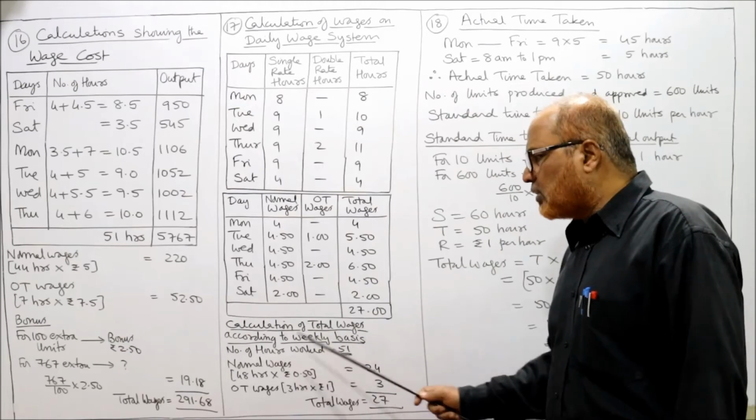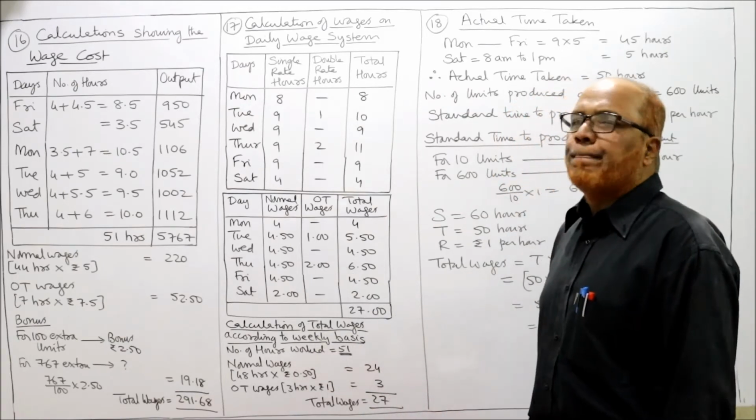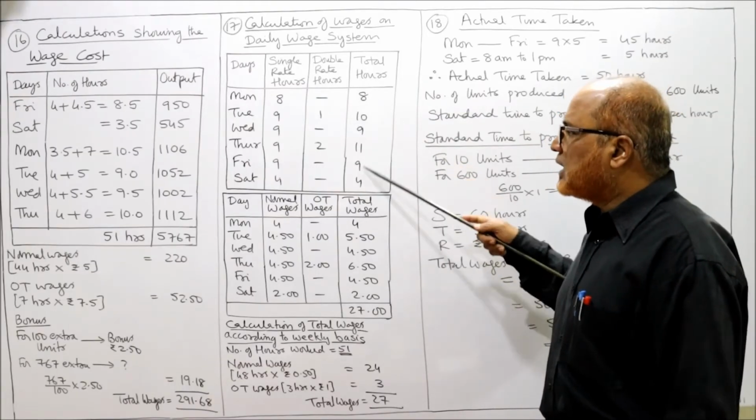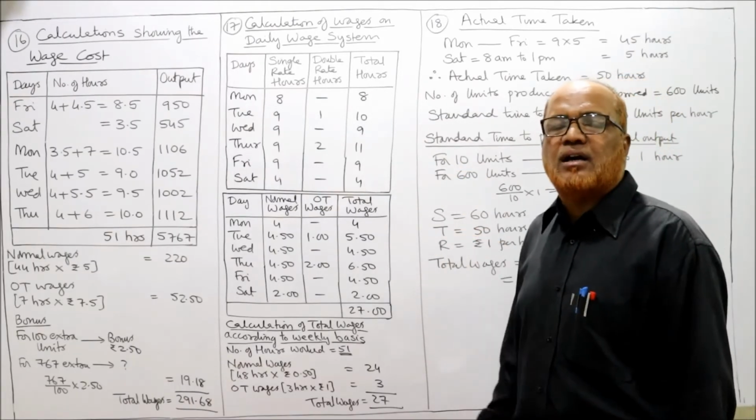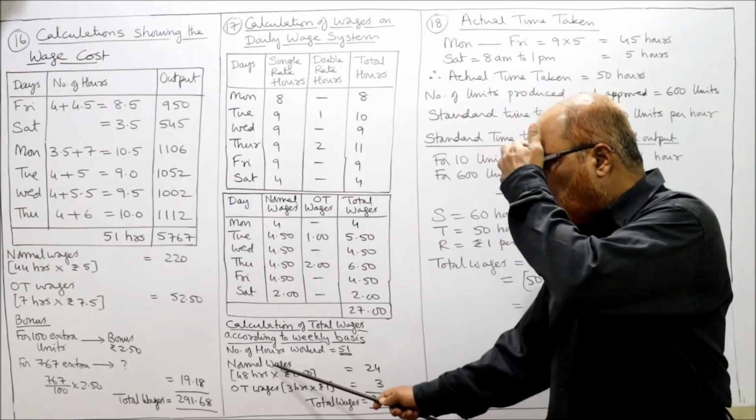Now, calculation of total wages according to the weekly basis. Number of hours worked: 51. If you take the total number of hours worked during the week, it is 51. So single rate, number of hours worked, normal wages.